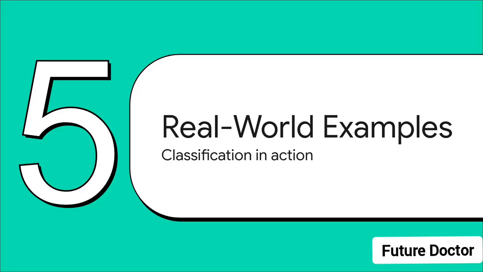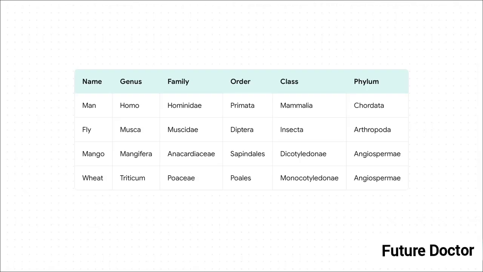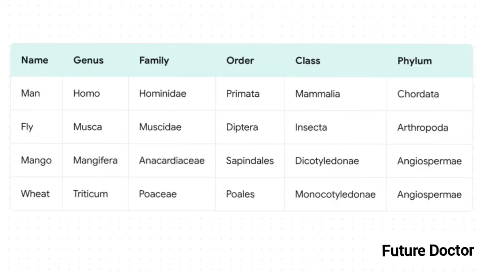Okay, Section 5, Real-World Classification Examples. Let's see all this in action. Now, what's really interesting here is pulling all of this abstract Latin terminology together and looking at how it operates in the real world. You can see exactly where some familiar organisms fit side by side in this massive filing system. Just look at humans. We go from Homo up to Hominidae, Primata, Mammalia, and Chordata.